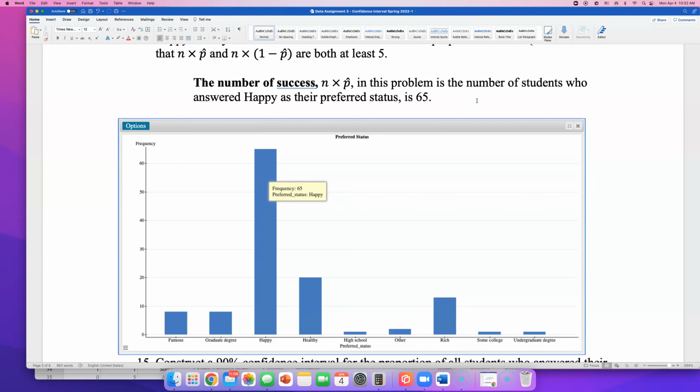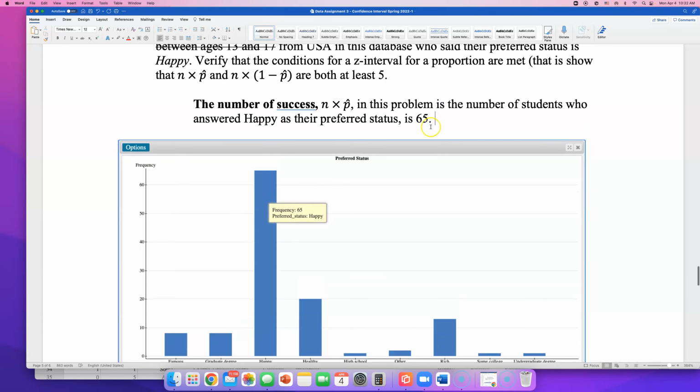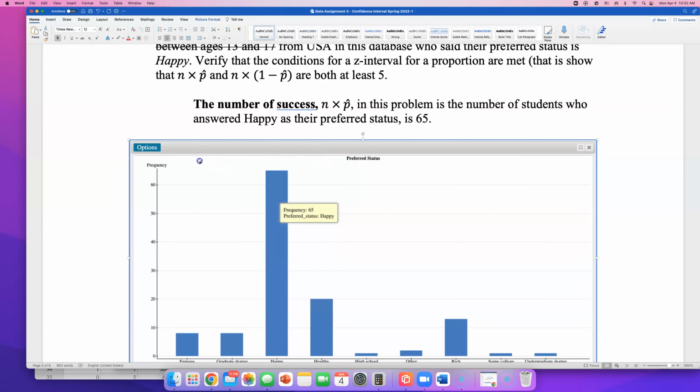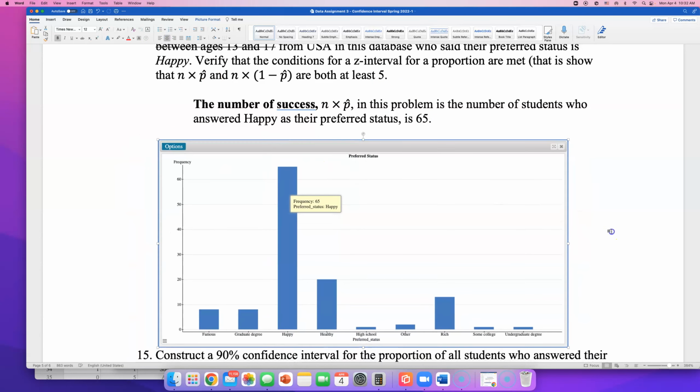That is how I can find the number of successes. And the success in this category was happy. So, and look, 65 is bigger than 5 or 15. So that first category is good, right? All right. So how many of them did not say happy as their preferred status? Okay, I should write that down too.